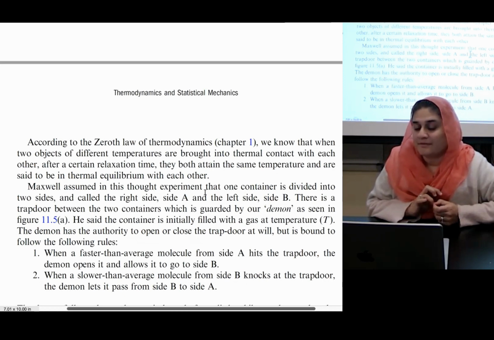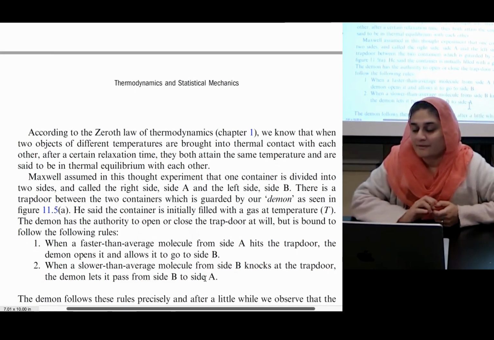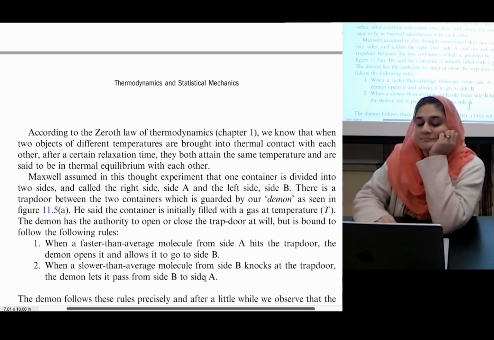Maxwell assumed in his thought experiment that one container is divided into two sides and called the right side, side A, and the left side, side B. There's a trapdoor between the two containers, which is guarded by our demon, as seen in figure 11.5a.